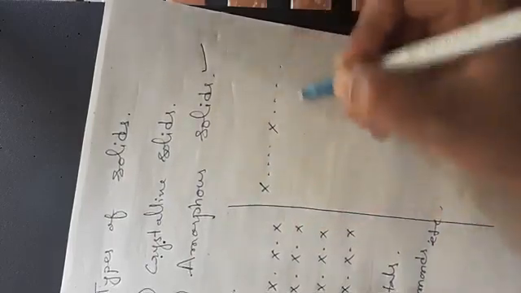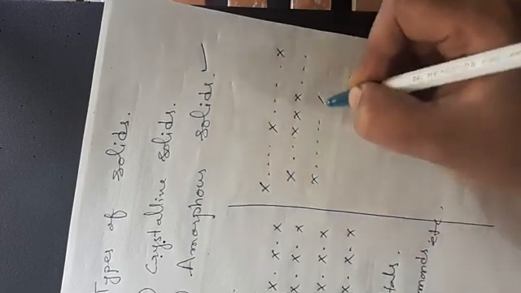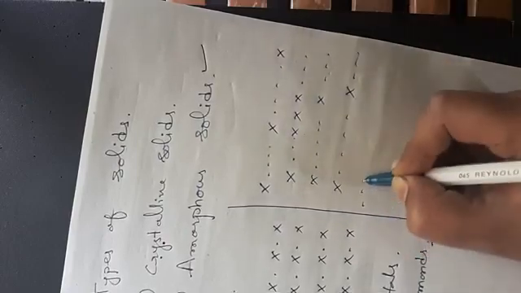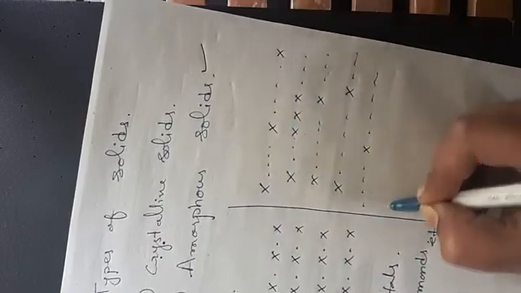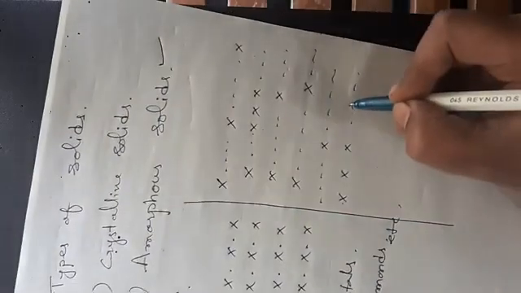So there is a random distribution of atoms, like this. So these are called the amorphous solids.